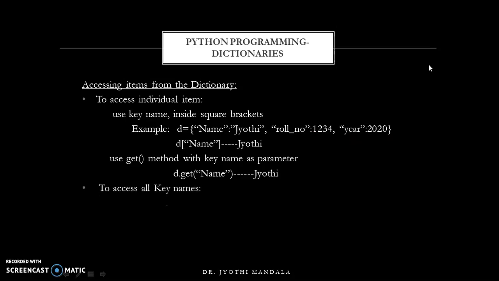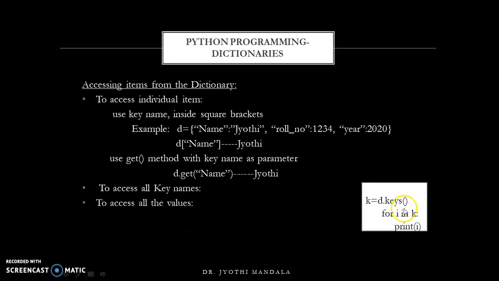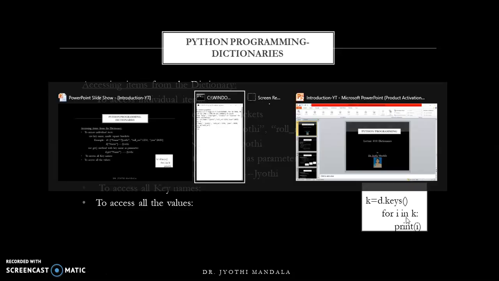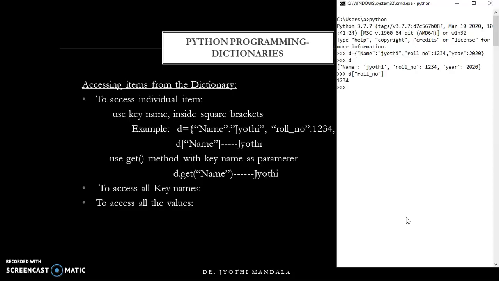Next, you can access all the key names by using d dot keys, and you can retrieve all the values also. Let us retrieve all the keys. If you want to retrieve all the keys, they will be stored in a set. So let us store them in one set, s equal to d dot keys, to get all the key names.